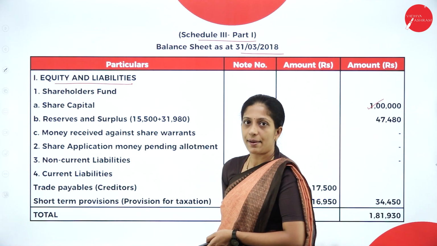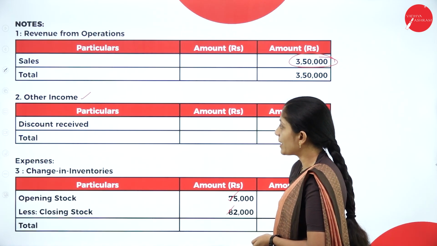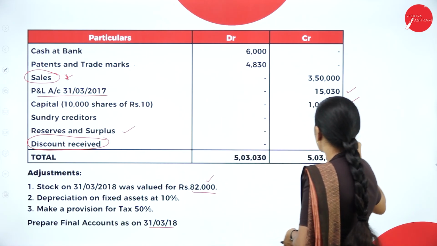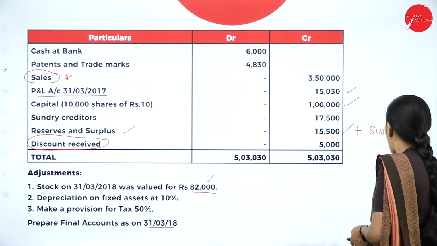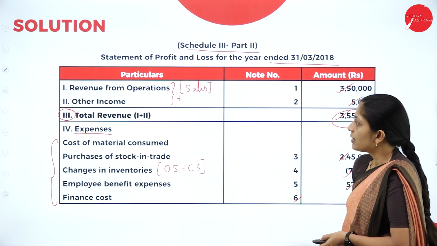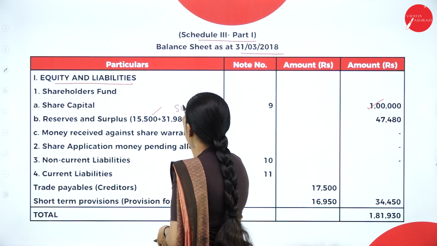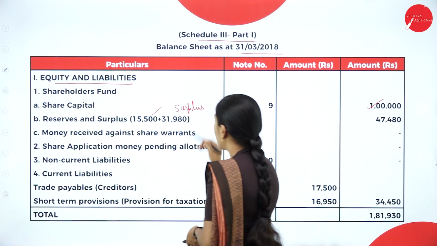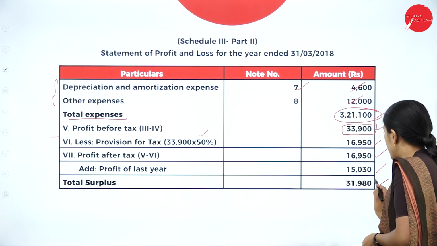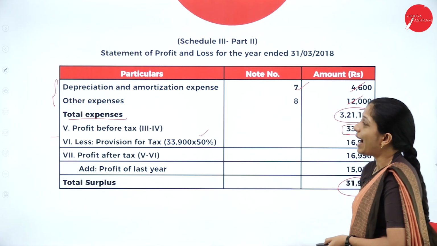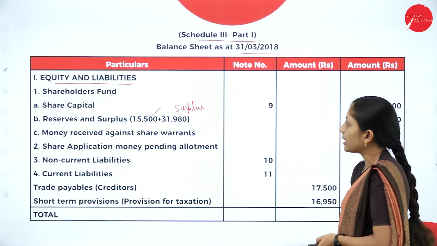Next, B, reserves and surplus. See the trial balance, they have given the reserve. Reserves and surplus, they have given 15,500, plus whatever surplus you got after preparing the statement of profit and loss, which you have to add. The total surplus was 31,980. So you add that surplus: 31,980 plus 15,500 gives 47,480. Hope you are clear.